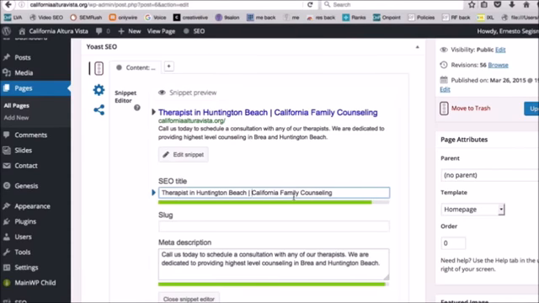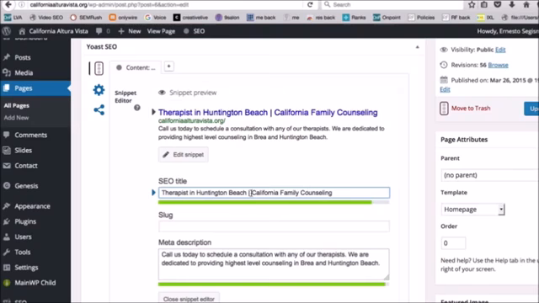And then it says California Family Counseling, which I actually like because therapist and counseling are two different words, so we're not keyword stuffing. You wouldn't want to put therapist and put California Family Therapist in there twice because that's just kind of keyword stuffing. Google doesn't like that. You don't want to get flagged for that. So mixing it up a little bit, it's really good. Therapist and counseling kind of say the same thing as far as Google's concerned, and we're trying to rank for both of those keywords, therapist and counseling. So I actually like how this is set up.